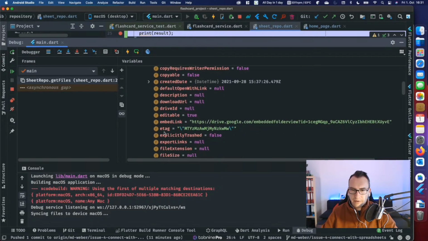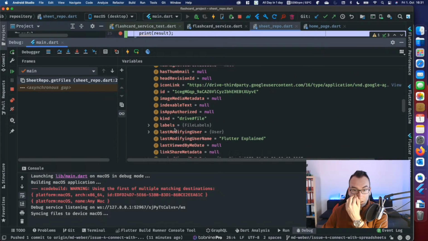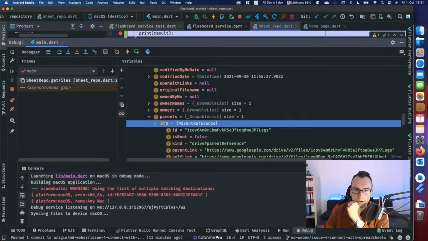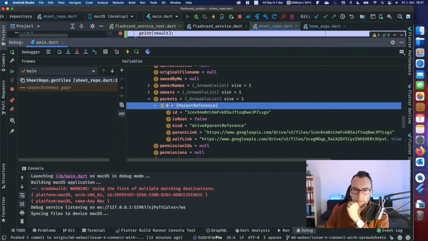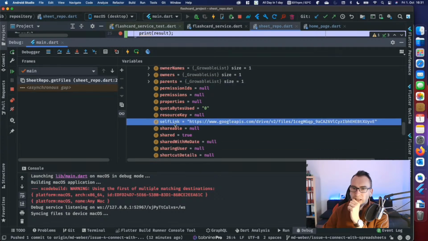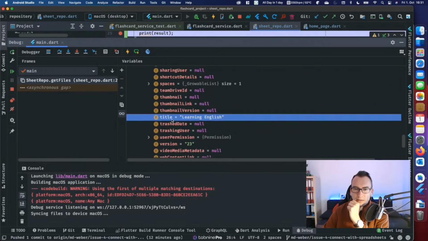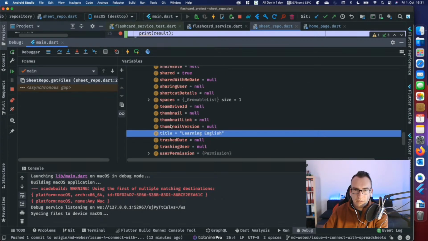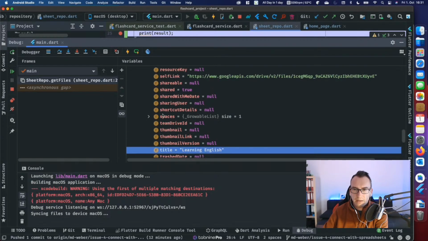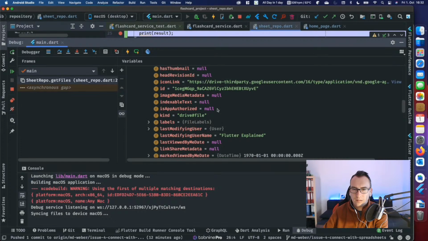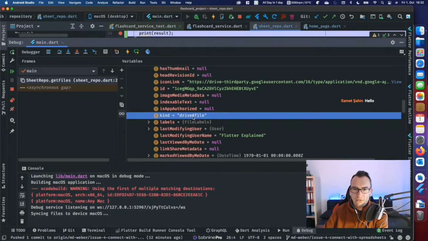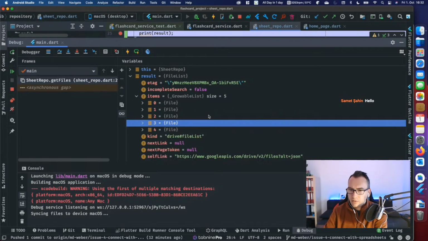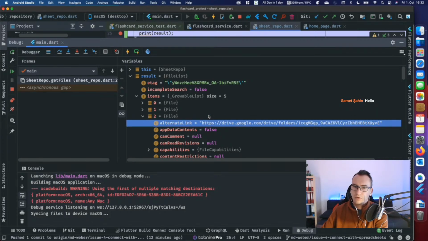So can we filter that somehow by folders? Is that possible? Owned by me, owners, parents. So we have a parent folder. Okay, self-link, title learning English, okay. But how do I know now that this is a folder? Is it really the only way that I search for this naming? Kind drive file, okay. So this is a file in that case. So which one was a folder? No, it was a folder.